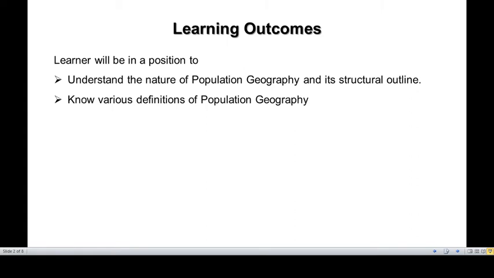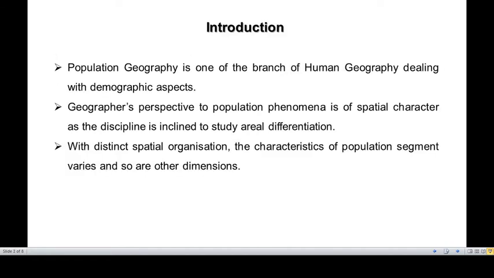The learning outcomes of the module are: at the end of the module, you will be in a position to understand the nature of population geography and its structural outline, as well as to know various definitions and thereby the meaning of population geography. So let us start with what is population geography.